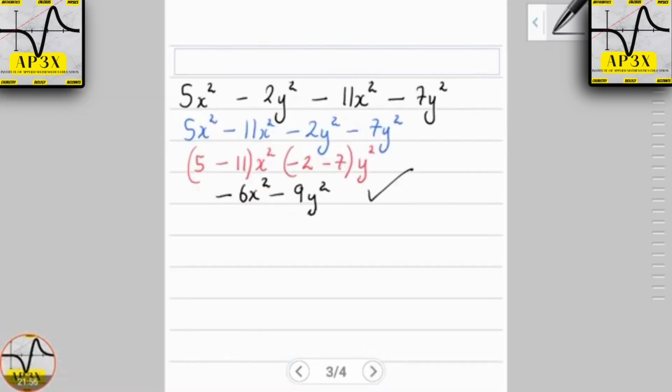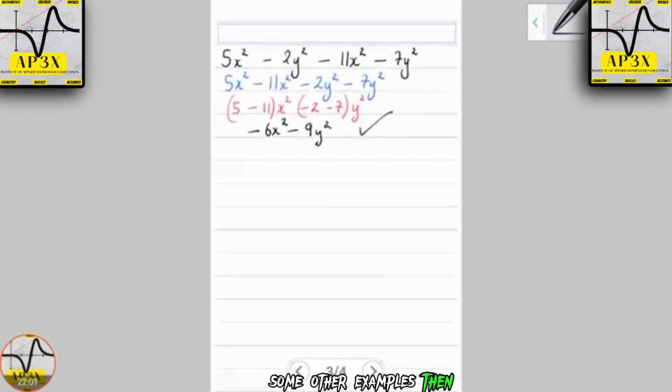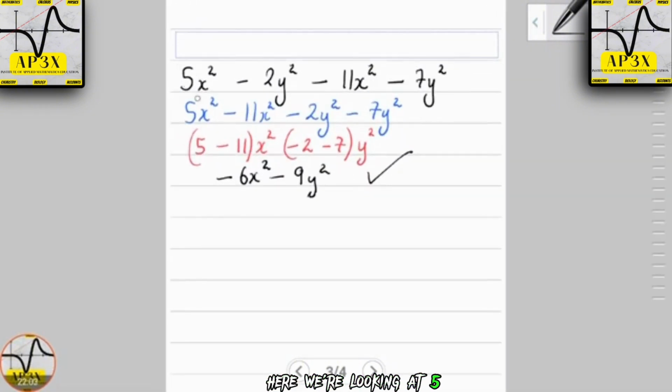All right, now let's move on to some other examples. Here we're looking at 5x squared minus 2y squared minus 11x squared minus 7y squared. What's the purpose of this example? It's pretty similar to what we just did, but so many times when a student gets flustered, or there is something that was misunderstood in the fundamentals of algebra, they will sometimes perceive these as being like terms.